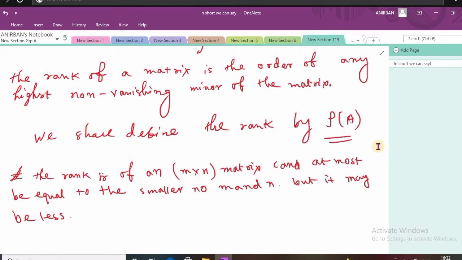Okay. And if there is a matrix capital A which has at least one non-zero minor of order n, and there is no minor of A of order n plus 1, then the rank of the matrix A is n.